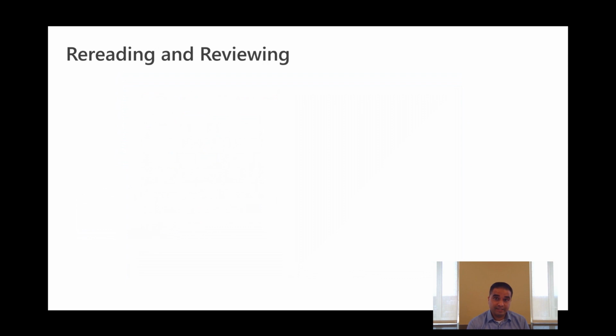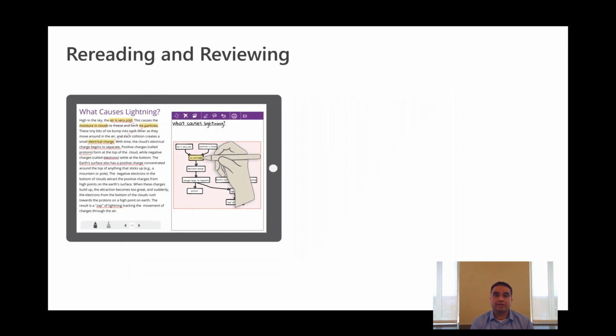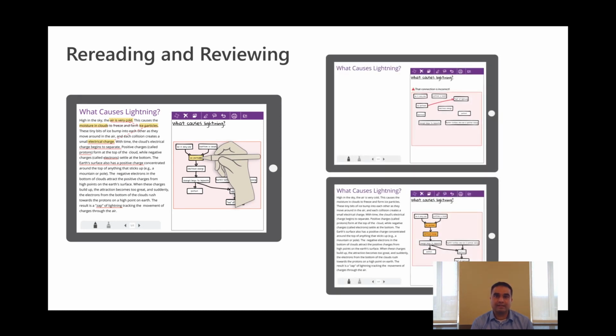Once the diagram is completed, readers can use it as a visual table of content to reread the text at a later time. Hovering over a node with the pen tool highlights the corresponding text in the text view. Readers can also review their understanding by recreating the links in the diagram view from memory.